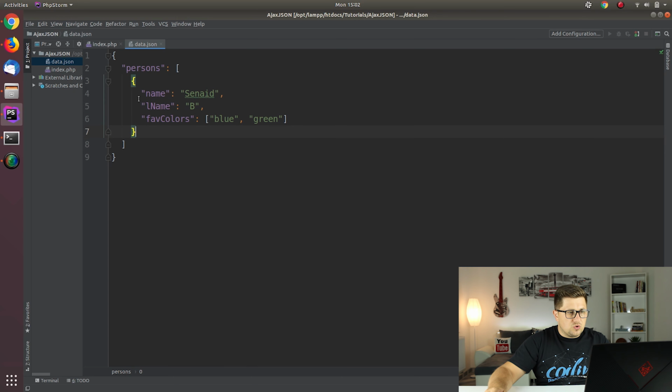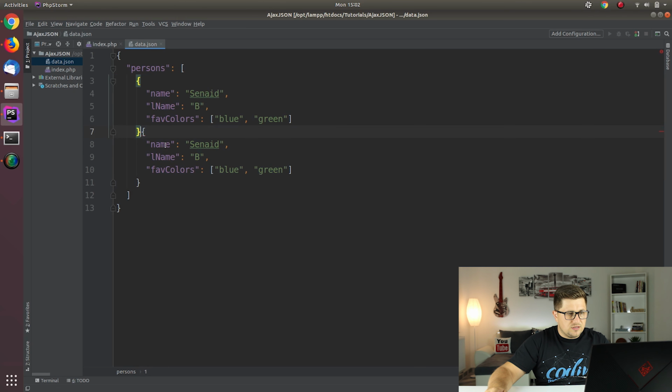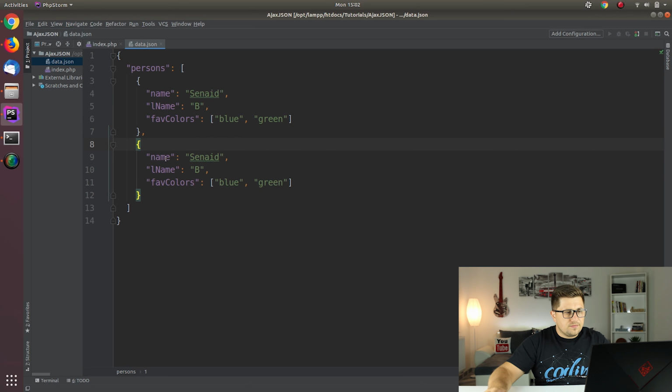So if we want to have more people, I will just duplicate this, add a comma, and that's it. Now we have another person, so we can change this. We can say Johnny, let's say A, favorite colors, white and black, for example. And now of course we can duplicate this and use as many of those as we want.